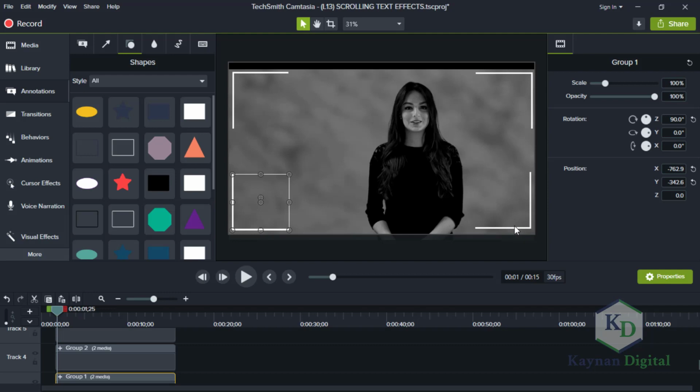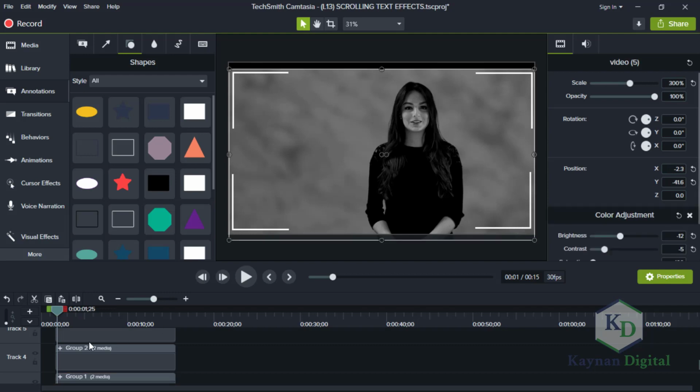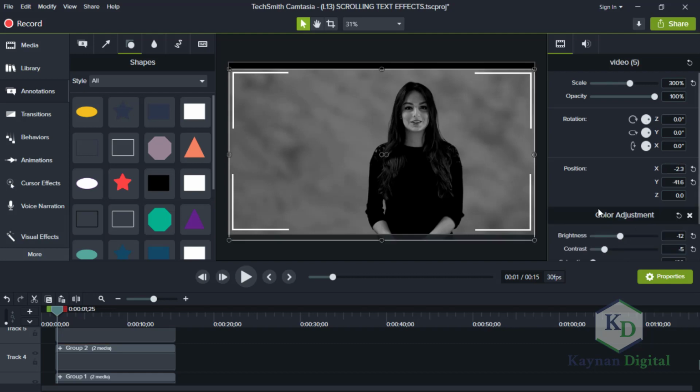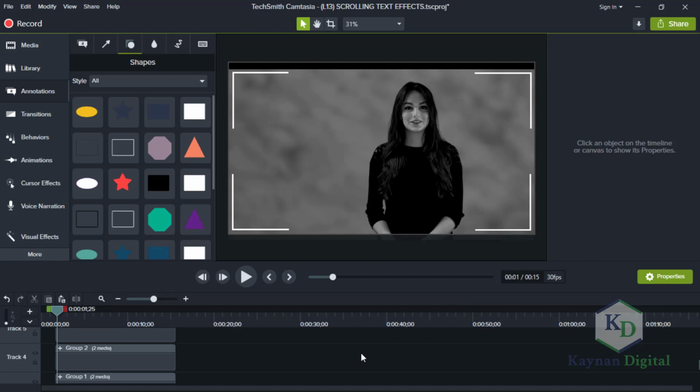Y-axis is minus 342. Minus 342. Good. So the x-axis is 763. The x-axis is 763. Good. Better. So it's quite better now. Okay.